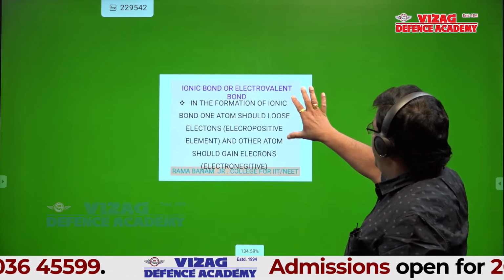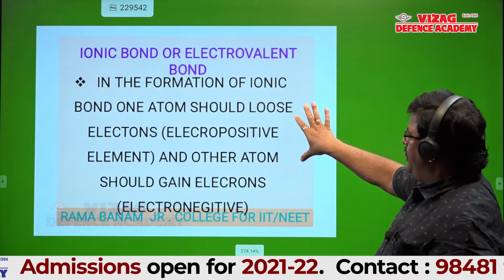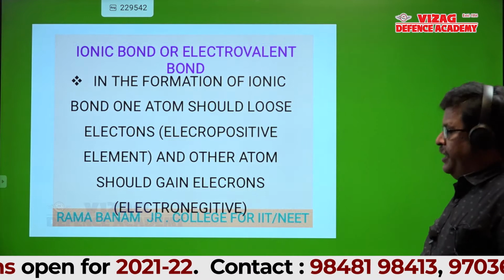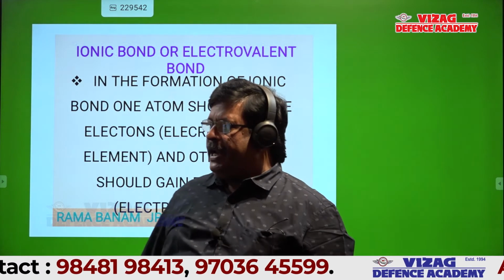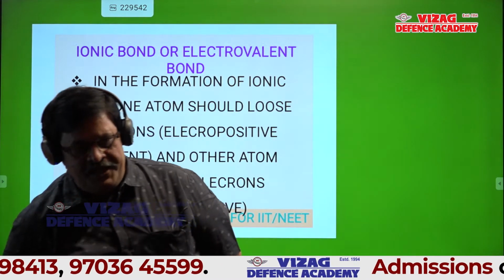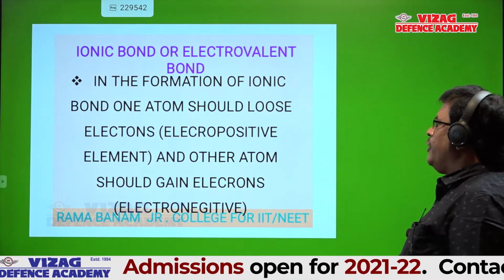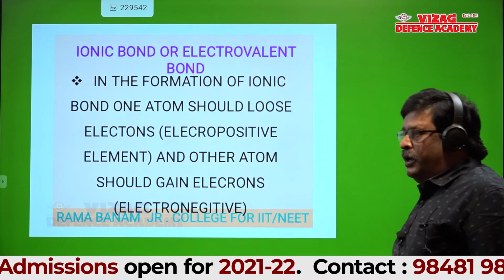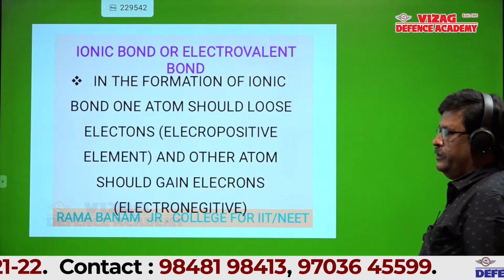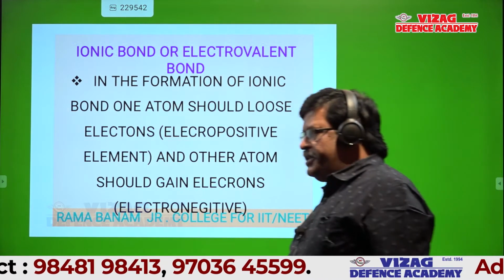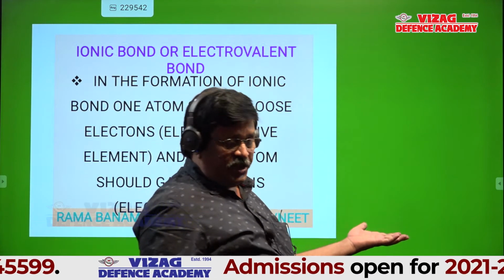See the definition of ionic bond, what we discussed. Transfer of electron takes place. It means clearly one atom should lose electron and one atom should gain electron. In the long form of the periodic table, which elements lose electrons, that's why we discussed the dot rule in the last class.